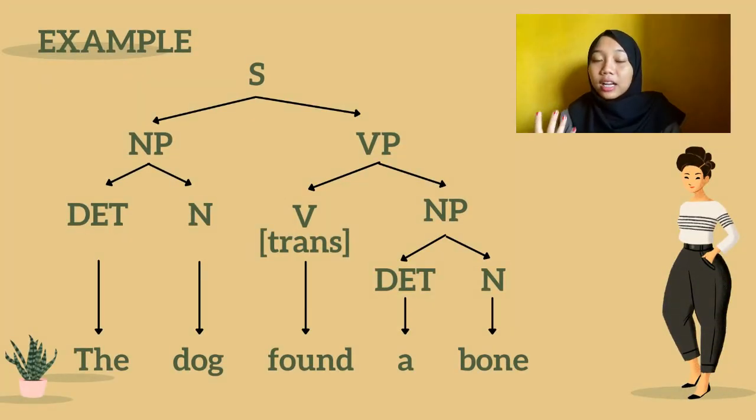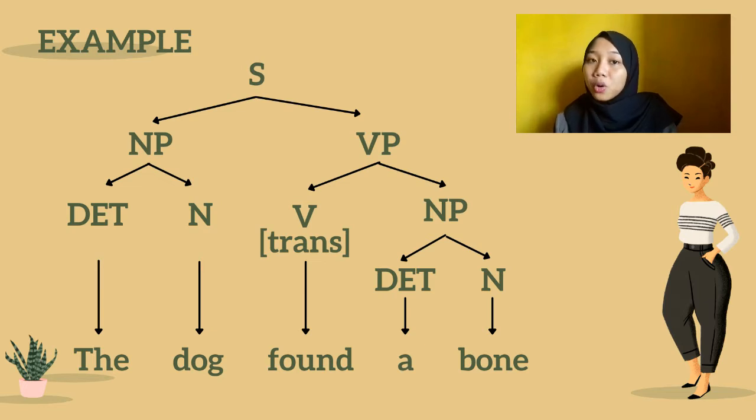Okay, let's discuss further about transitive verb by looking at the example. Here we have the sentence, the dog found a bone. The dog here is a noun phrase, which the is the terminal and dog is a noun.